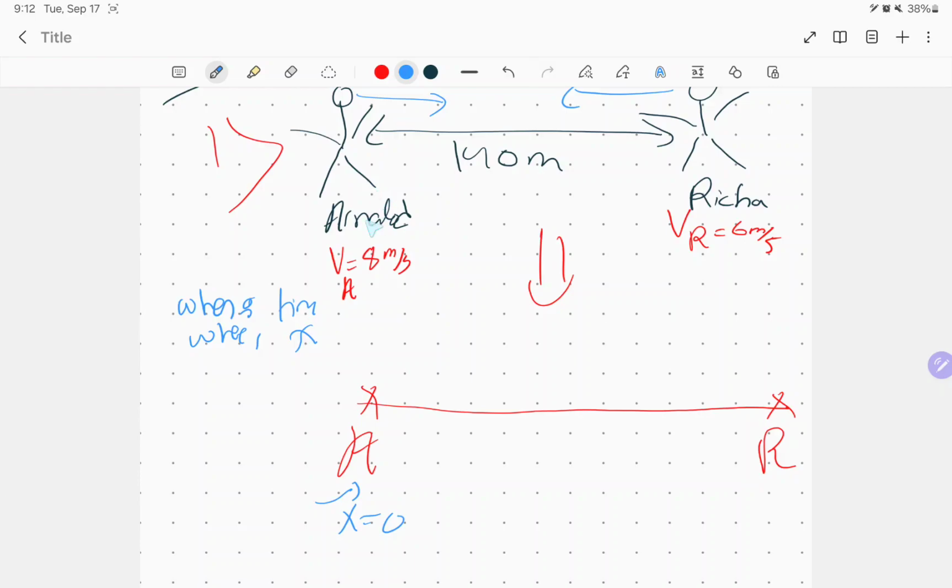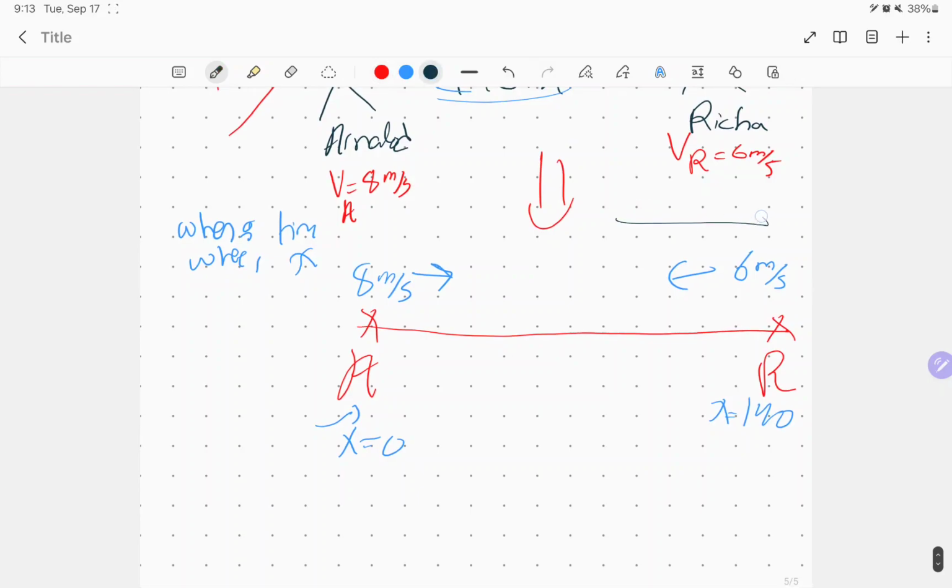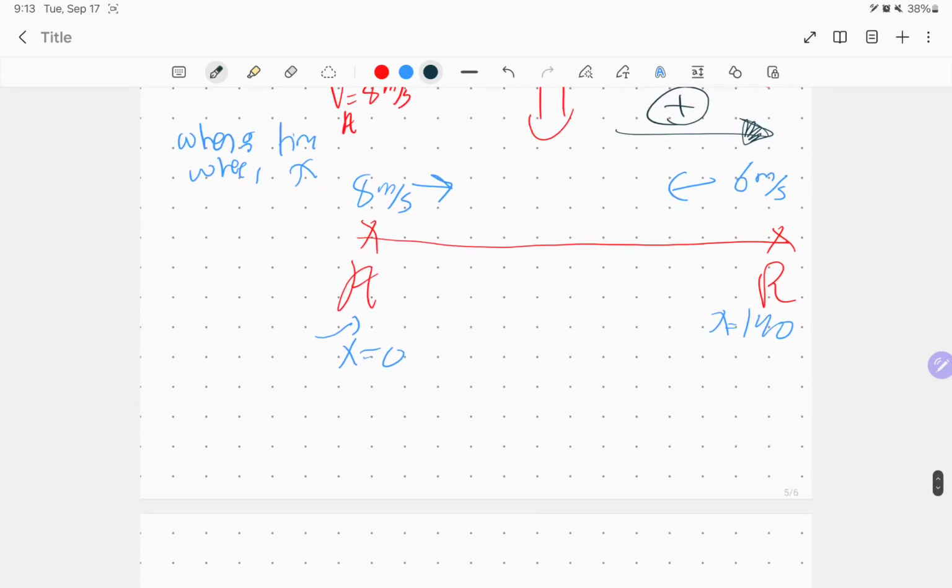If Arnold's x equals 0 and Richard is 140 meters away from it, x for Richard is going to be 140. Here I have 8 meters per second going to this side, and 6 meters per second going to this side. All of this I chose myself. And now let's choose everything moving to the right as positive. This works only on velocity, because velocity is a vector quantity.